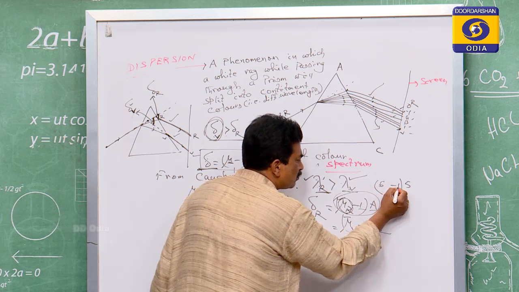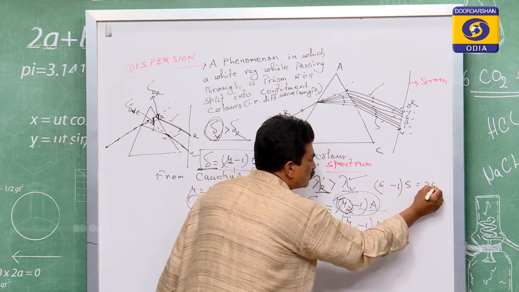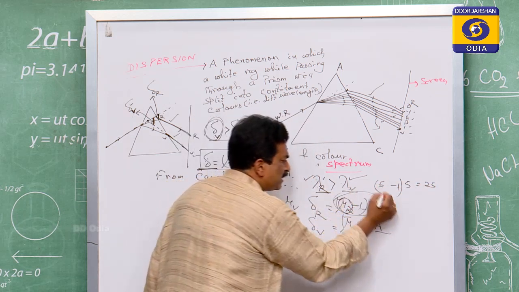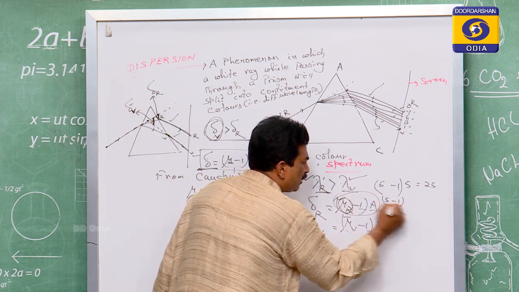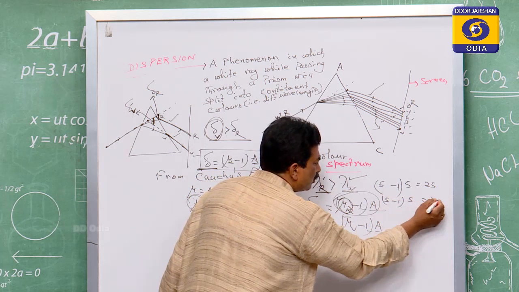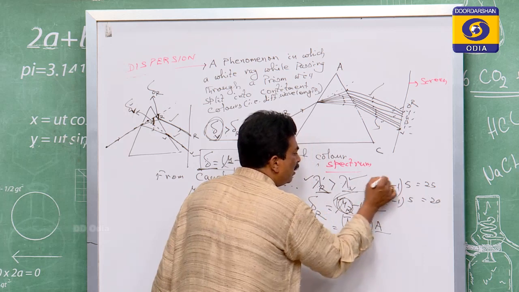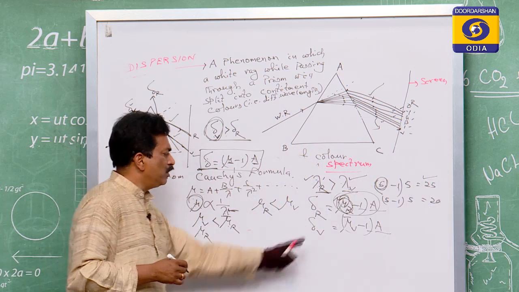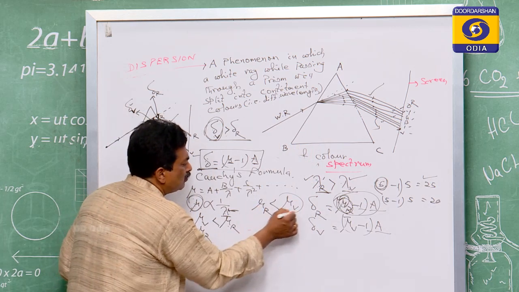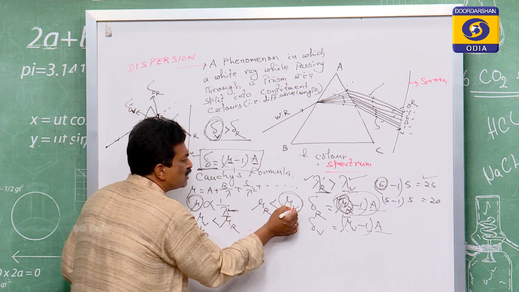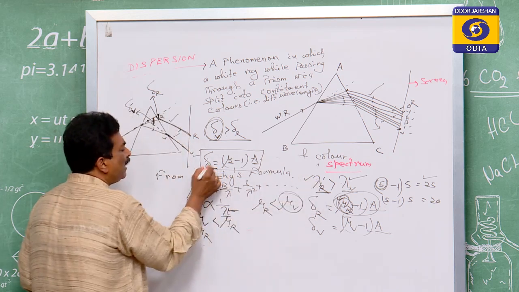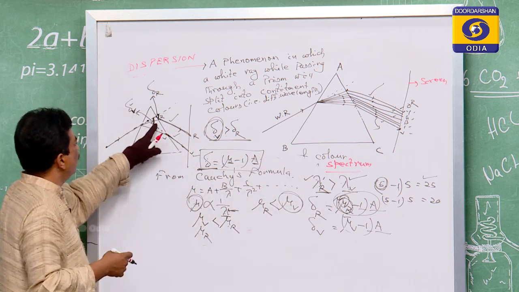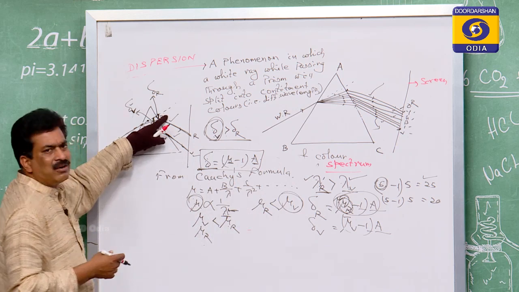So 6 minus 1 is 5, 5 into 5 is equal to 25. Suppose this 6 is 5, so 5 minus 1 into 5 is equal to 20. Means when the mu value is more, then that value will be more. So whose mu value is more? You see the mu value of the violet is more. Therefore del v is greater than del r.